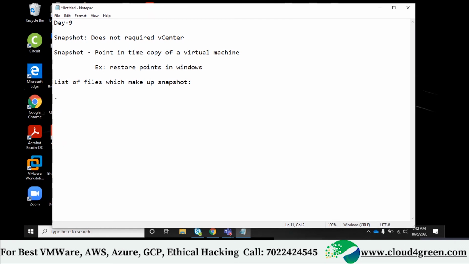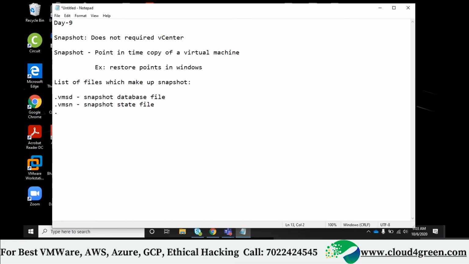These are the files. Number one, .vmsd, the snapshot database file. .vmsn, the snapshot state file.